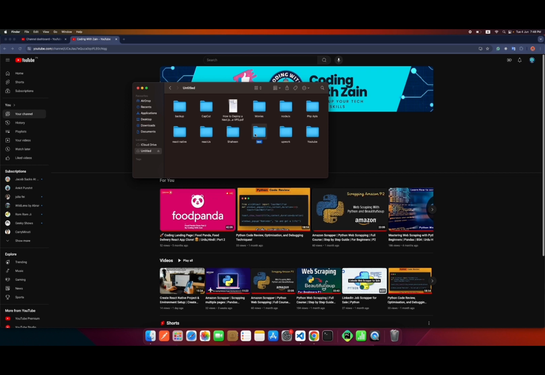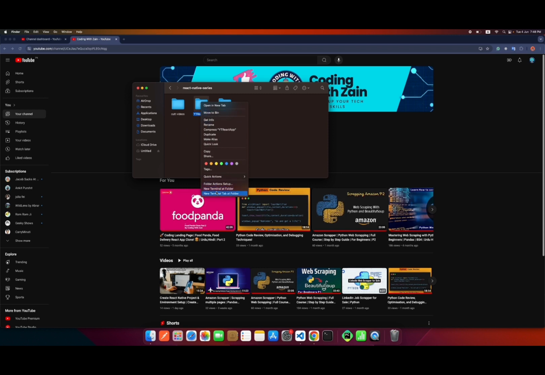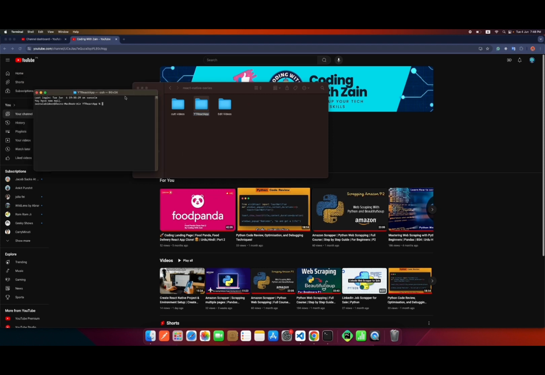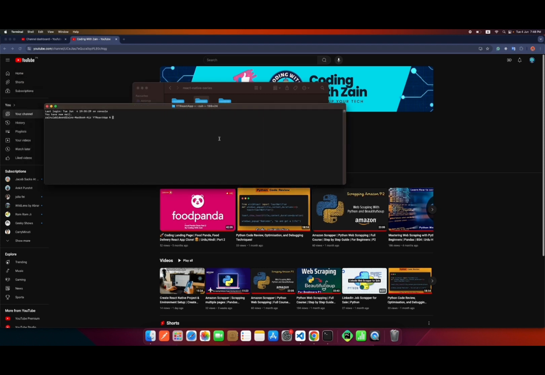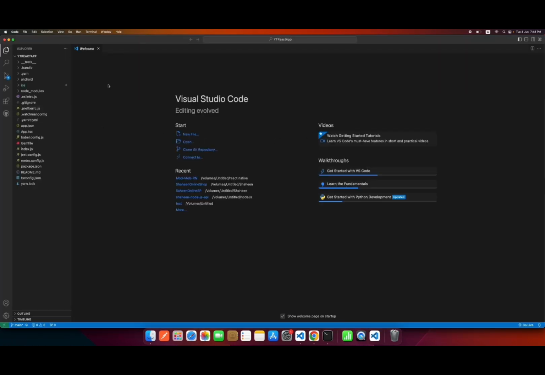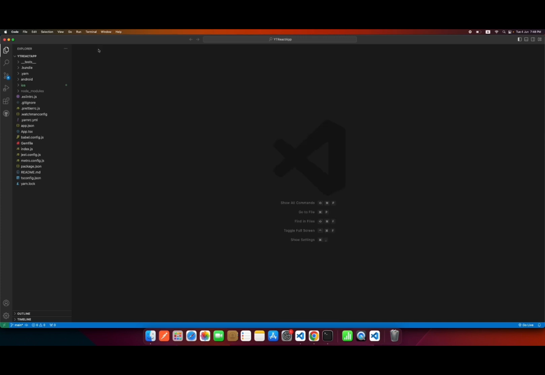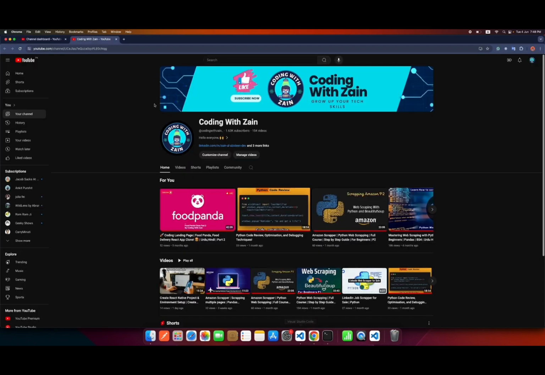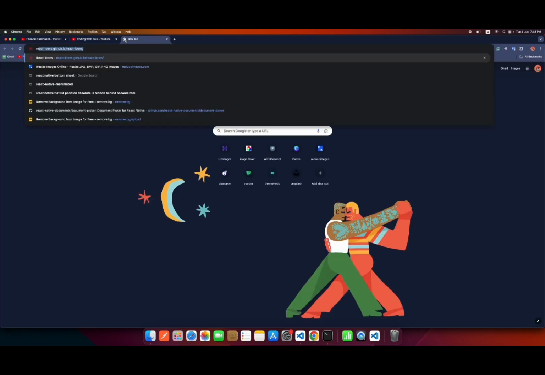It's inside YouTube and React Native series, and this is our application folder. Okay, so new terminal, add folder. If you have VS Code and you want to open your project in VS Code, you just need to type code dot and your project will be opened inside your VS Code. Cool. So now what we will do, we will head over to the React Navigation library.